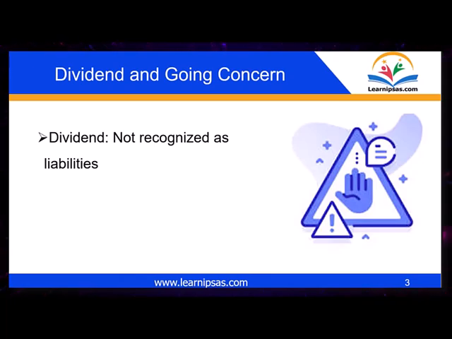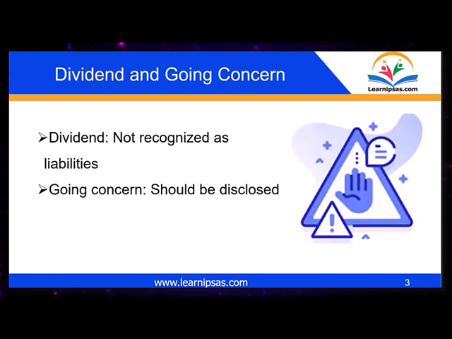Dividends. If an entity declares dividends or similar distributions after the reporting date, these are not recognized as liabilities at the reporting date. Instead, they are disclosed in the notes to the financial statements. The reason being, such distributions do not meet the criteria of a present obligation at the reporting date. The standard requires entities to disclose the nature of the event, an estimate of its financial effect, or a statement that such an estimate cannot be made.